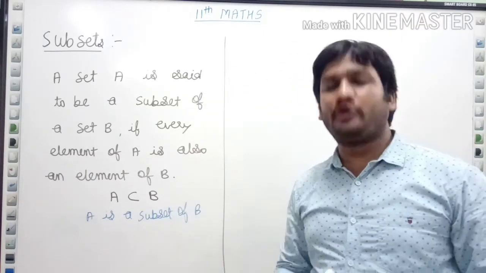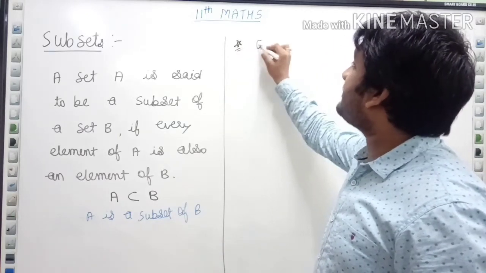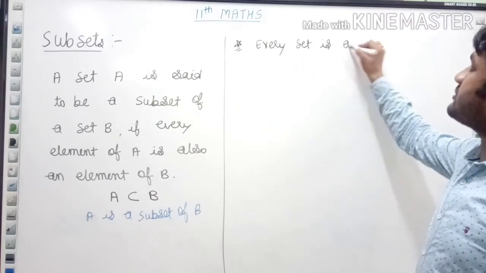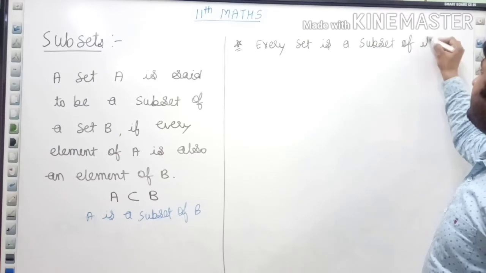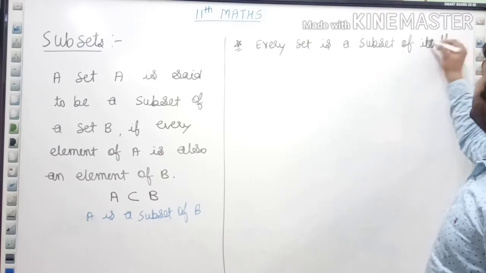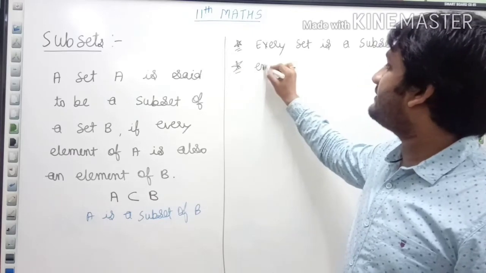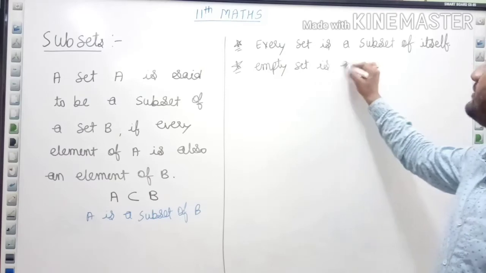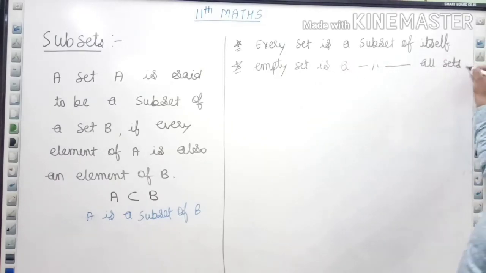Now, few very important things that we should know. First is every set is a subset of itself. Second thing, the empty set is a subset of all sets.